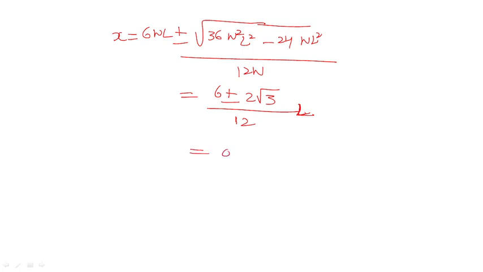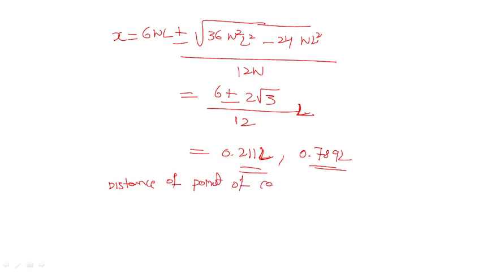So 0.211 L, or another value is 0.789 L. These two values. Now distance of point of contraflexure. Okay, I will write here distance of point of contraflexure.